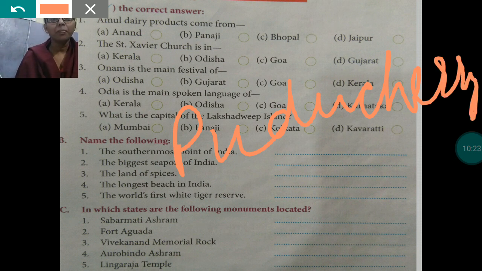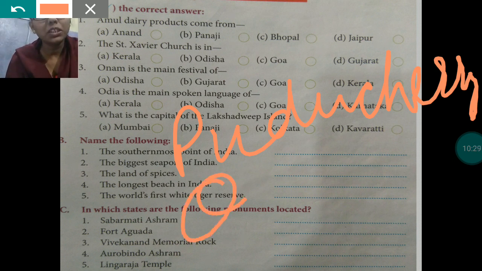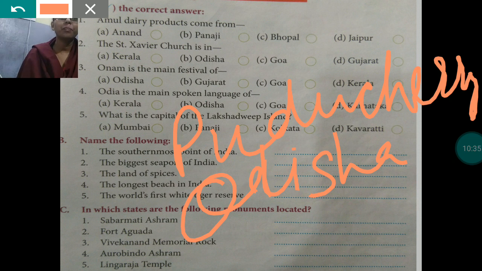Puducherry. And fifth one is Lingaraj Temple. Lingaraj Temple is in Odisha. Odisha, you will write over there. Okay. In this way, you will write all the answers. I hope you all have written the correct answer only.